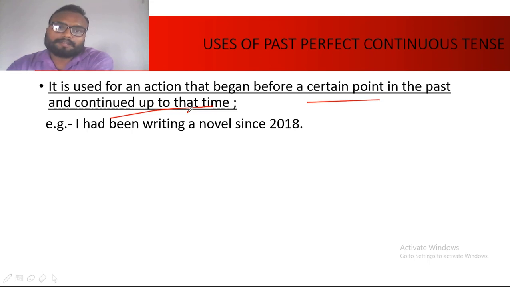Both the starting of that action and the coming of the end of the action will be in past only. So, I had been writing a novel since 2018. The starting and the completion of the action both take place in past only.